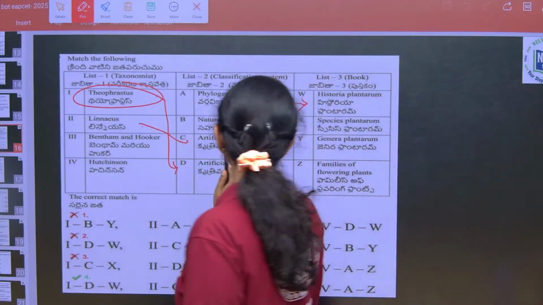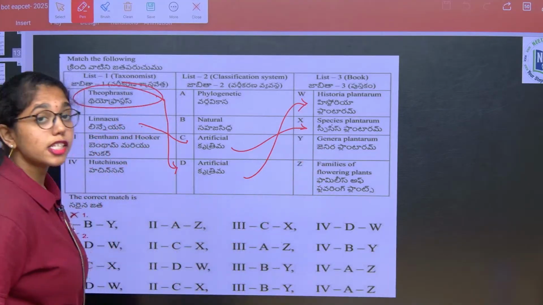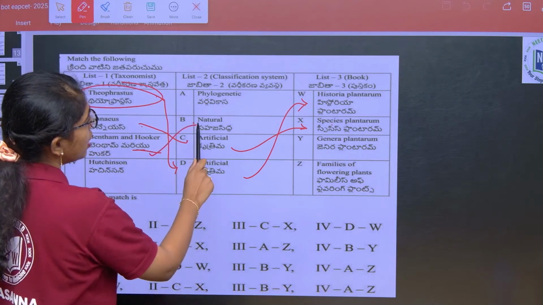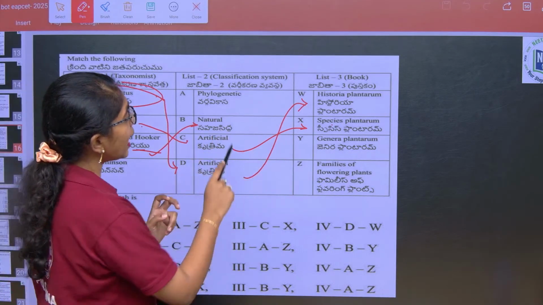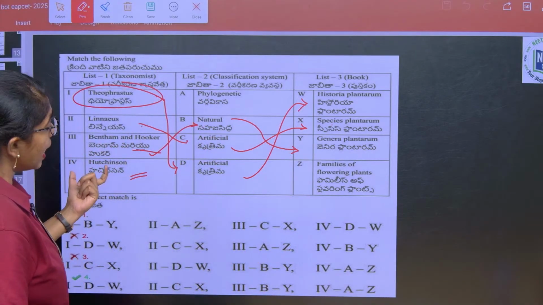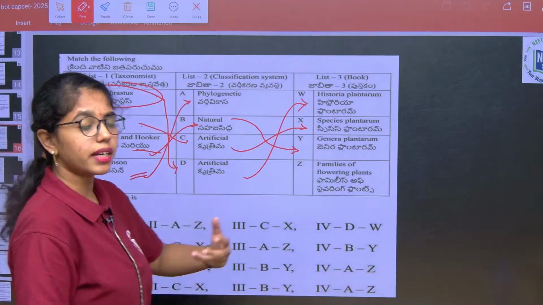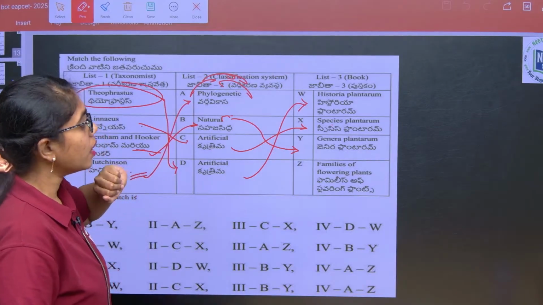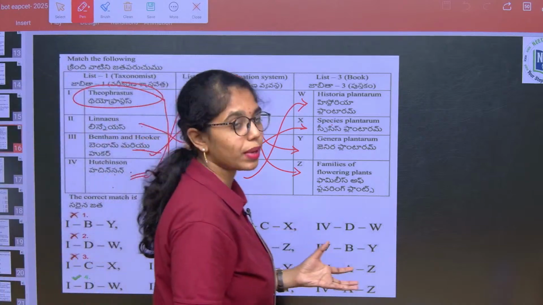Okay. Linnaeus's artificial system of classification is documented in Species Plantarum. Then Bentham and Hooker gave the natural system of classification, which is documented in Genera Plantarum. Then Hutchinson gave the phylogenetic system of classification. Hutchinson, Takhtajan, all these scientists gave the phylogenetic system of classification, which gives us the families of the flowering plants, included in the classification of families of flowering plants.